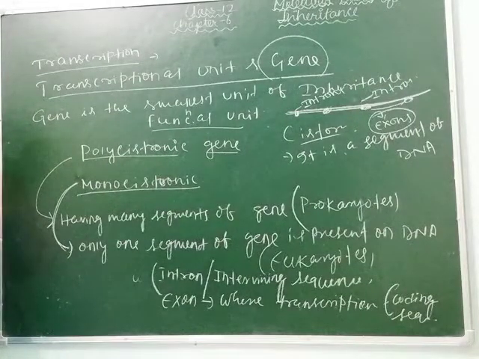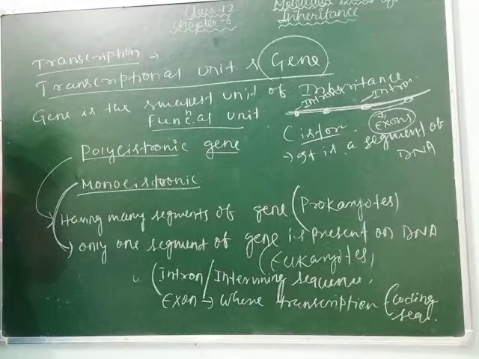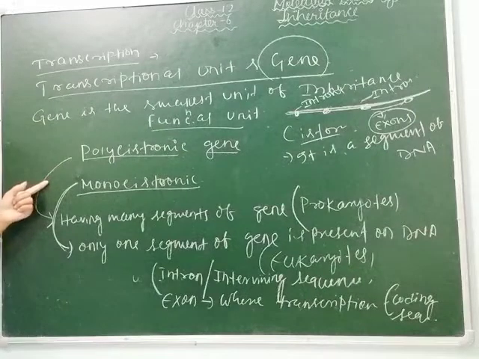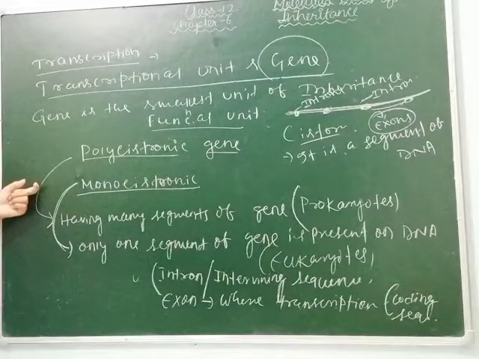Remember, I am telling it again and again, introns are intervening sequences in which transcription will not occur. Exons are the segments of the gene or the DNA in which transcription occurs. When we study transcription in eukaryotes, we will know how these introns are removed from the exons. So here I have told you about the introns and exons.